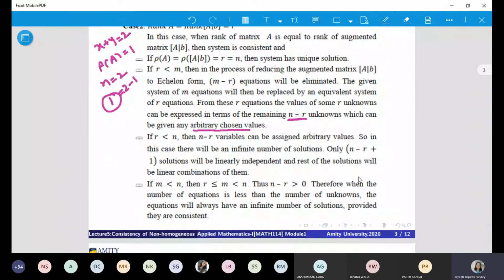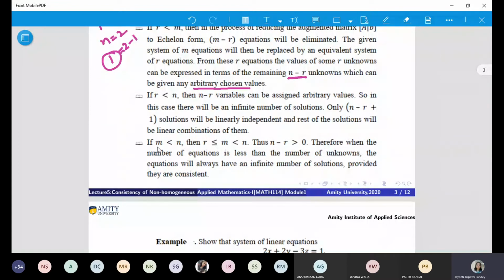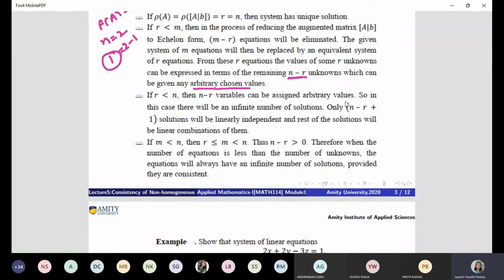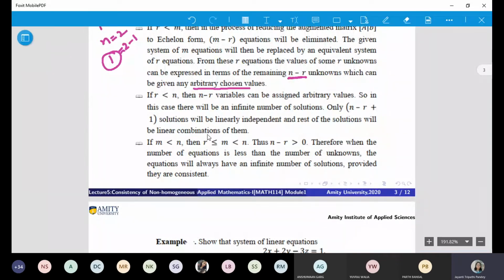Now the next thing. If R is less than N, then N minus R, same thing, it is being repeated, so I don't want to take this. If M is less than N, this is important for you to realize. If the number of equations is less than the number of variables, then obviously R is less than or equal to M and N minus R is greater than 0.